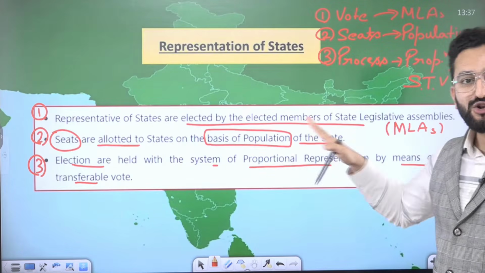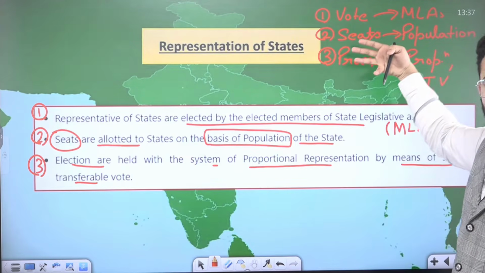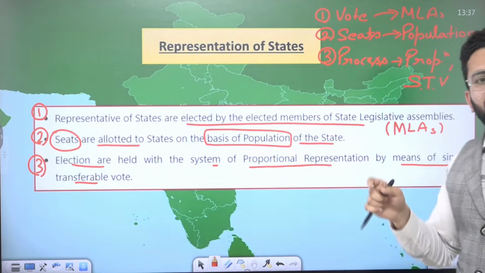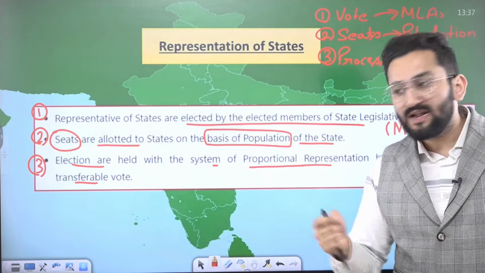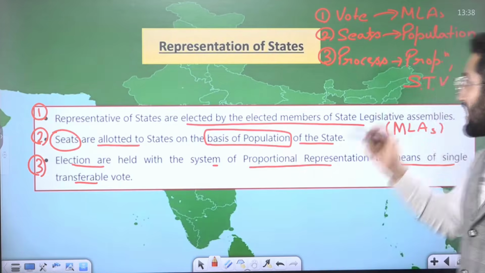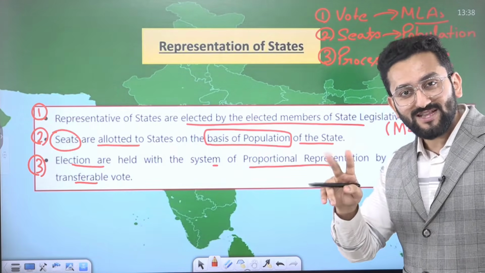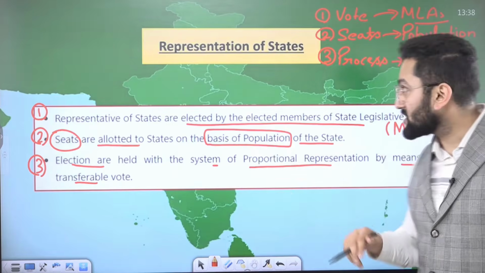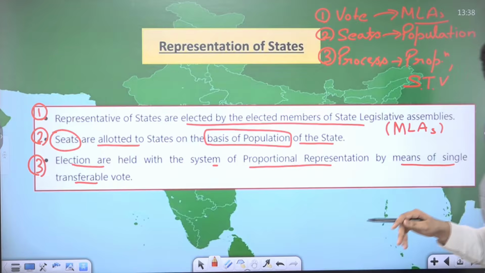Now representation of states. How is representation ensured? There are 3 major questions here. First is voting. Who is going to vote in the Rajya Sabha member election? As I told you, MLAs of these states and 2 UTs. Third is also added, Jammu and Kashmir. Seats: seats are based on population.